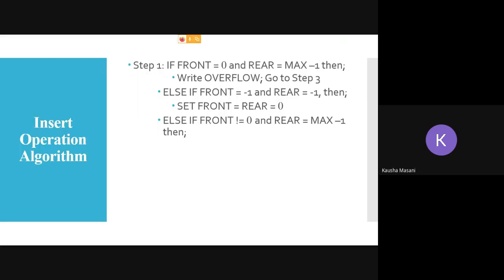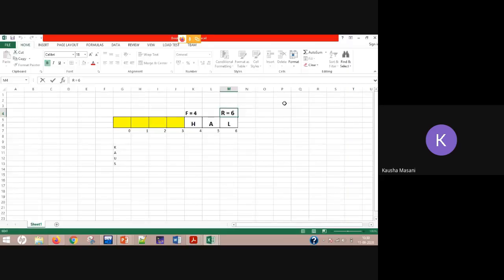Else if front not equal to 0 and rear is max minus 1, then set rear equal to 0. That means you are going to use rear plus 1 modulo max size. That will give you the result as 0.